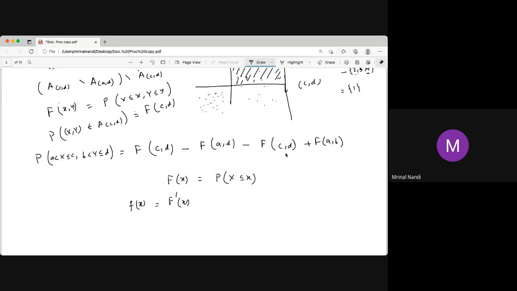But in the case of 2 dimensions, or higher dimensions, what is the density? Since there are 2 variables, we can't talk about the derivative. Then we have to talk about the partial derivative, one for the first coordinate and one for the second coordinate. This is a slightly complicated thing.